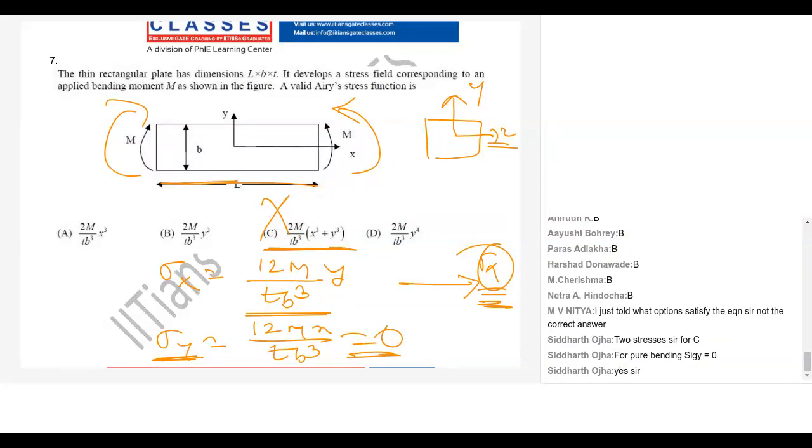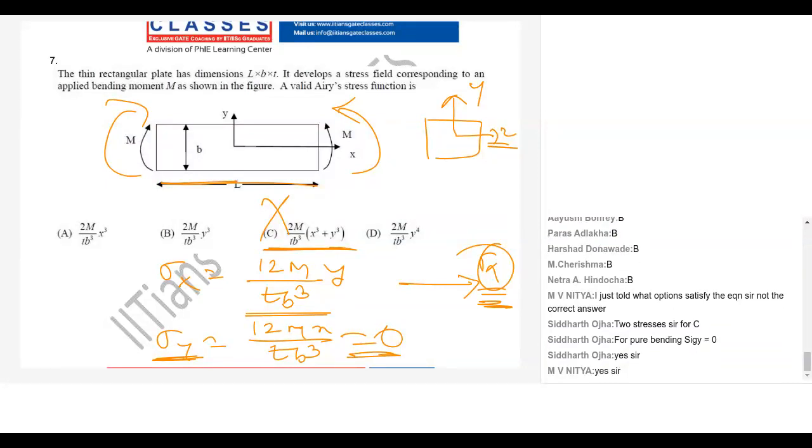Your bending can be about the z axis, whatever this M is given, actually it is Mz, or your bending can be about the y axis. If you apply My also, there will be one additional term in sigma x. It cannot be y, it has to be in sigma x. So it will have another term, which will be 12M, and here z will come.